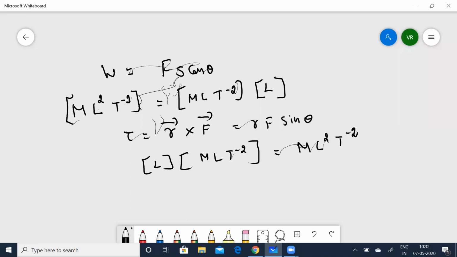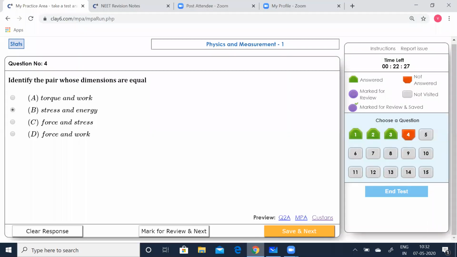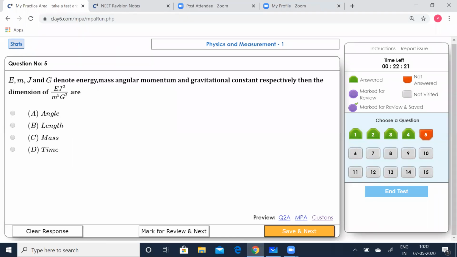So we can see that torque and work have equal dimensions. So A is the correct option. Torque and work is the correct option. Save that.